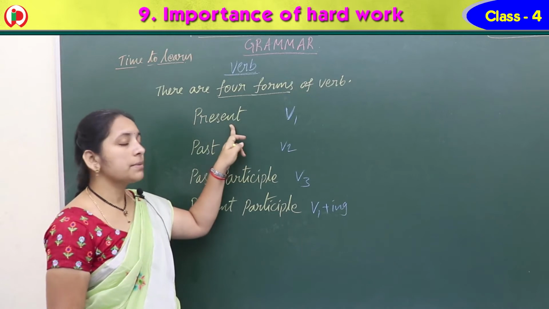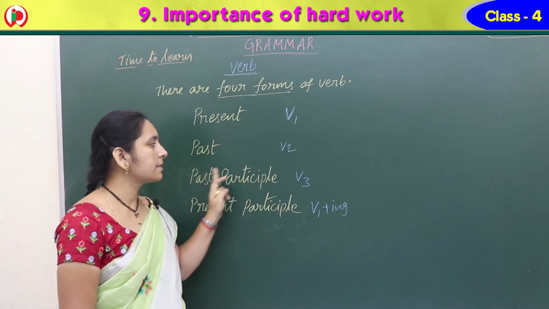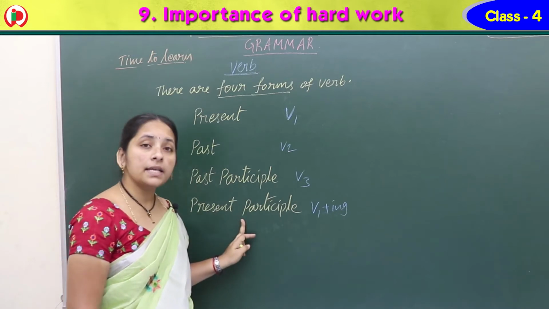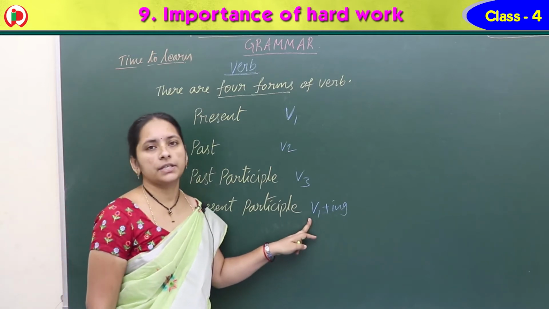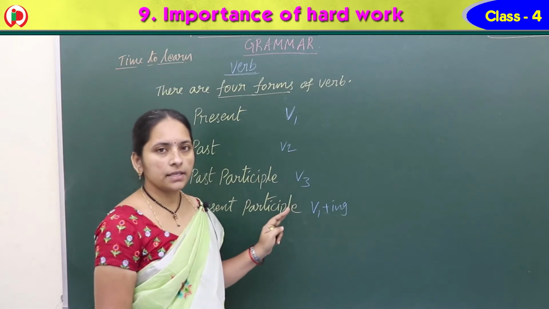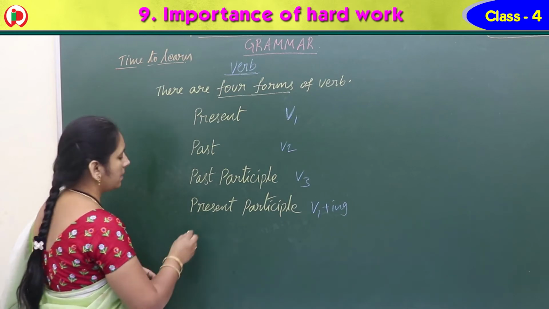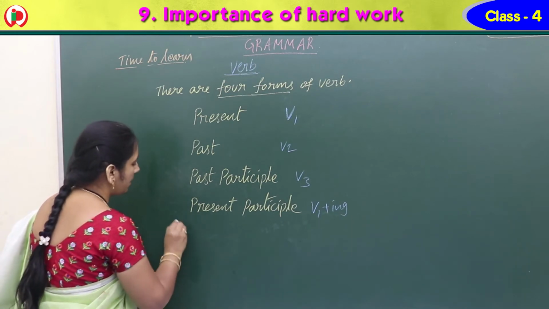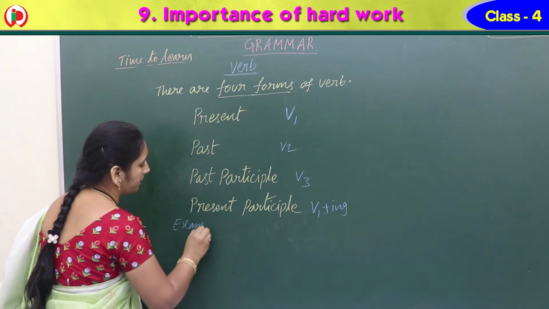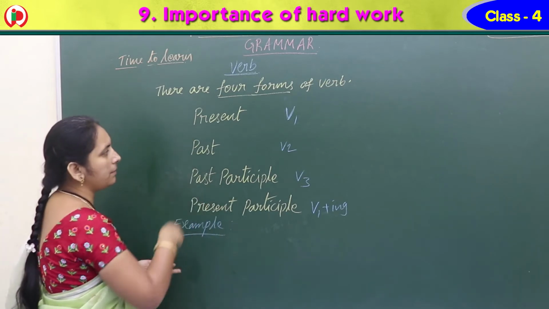Total 4 forms: present is V1, past is V2, past participle is V3, and present participle is V1 plus ing. Clear this one? Now for examples, I am giving one sentence, and you write the answer the same way.